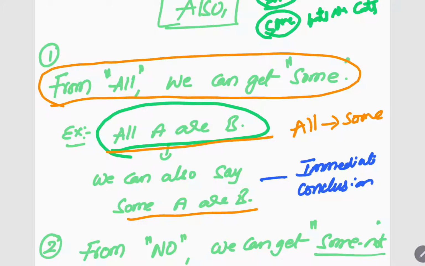Okay, because our answer should be all A or B. In the options, our answer should be all A or B, but that option is not there. But from all we can get some, right? So I'll see if there is a some A or B option. Yes, I will go for it. Some A or B option is there. That is one answer. Got it?